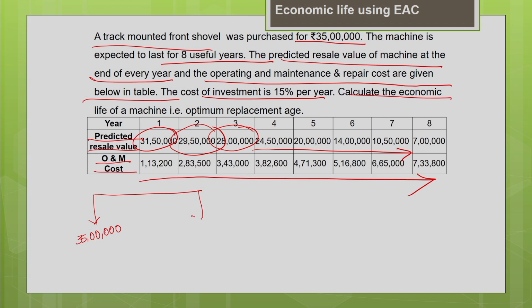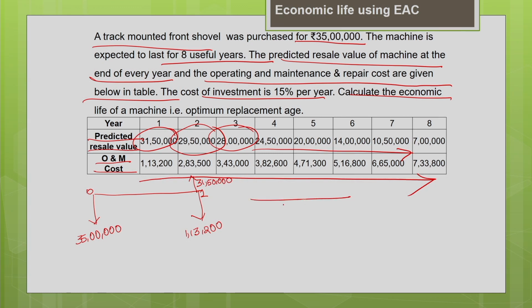So, at the end of year 1, the operating and maintenance cost is 1 lakh 13,200. Its salvage value, if you are going to sell this machine at the end of year 1 (this is year 1, this is time equal to 0), will be 31 lakh 50,000. So, this is the cash flow diagram for year 1.